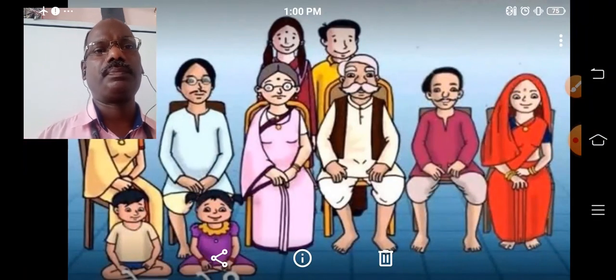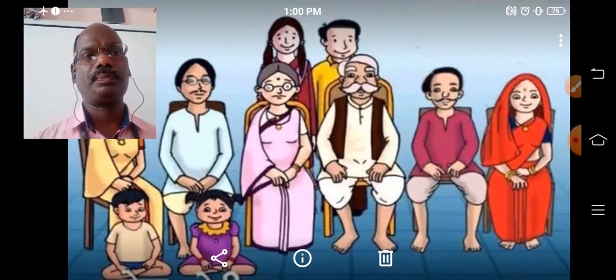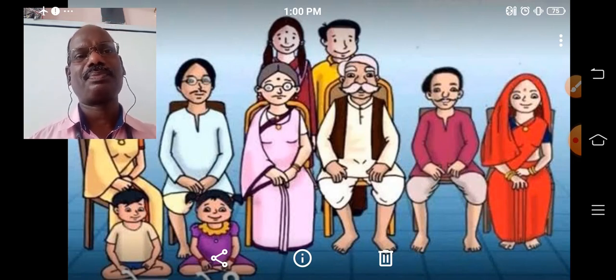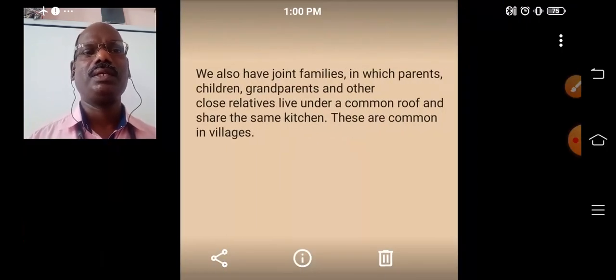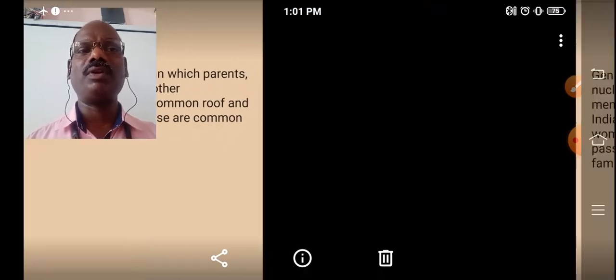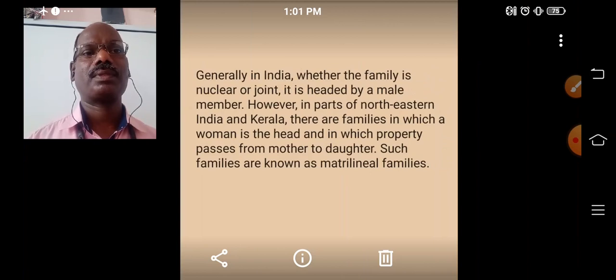But another family is there. A large number of people live together, like grandparents, parents, uncles, aunts, and children. They all live together in a big house and share a common kitchen. Such a family we call a joint family system. These joint family systems are very common in village areas. Whatever the family system, the head of the family may be a male member.